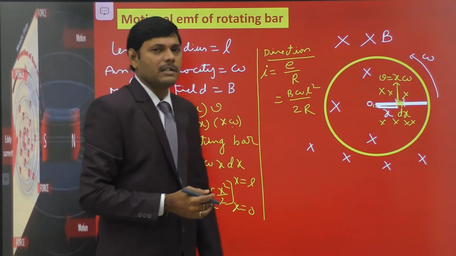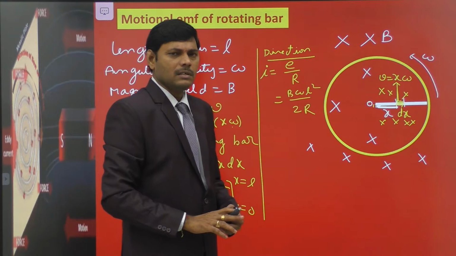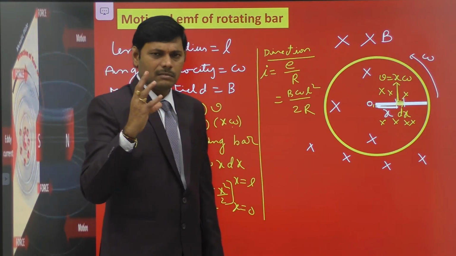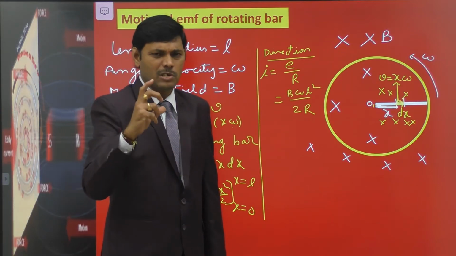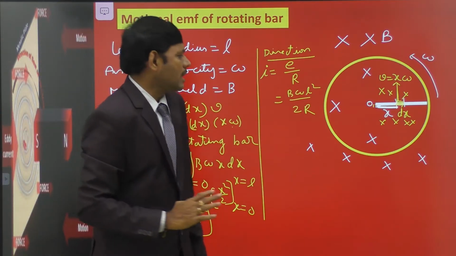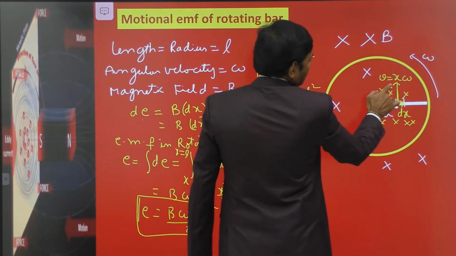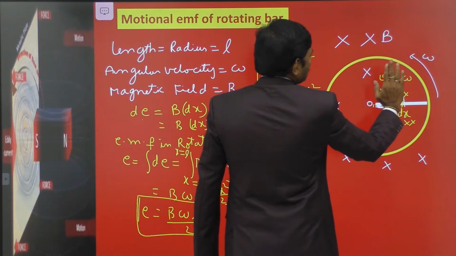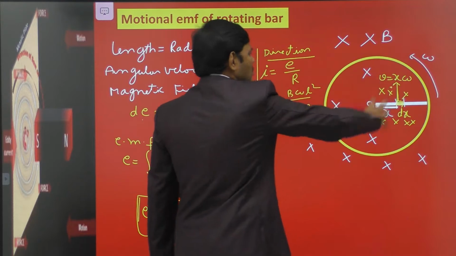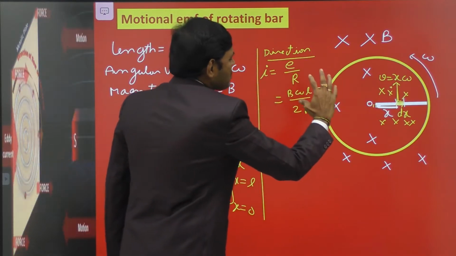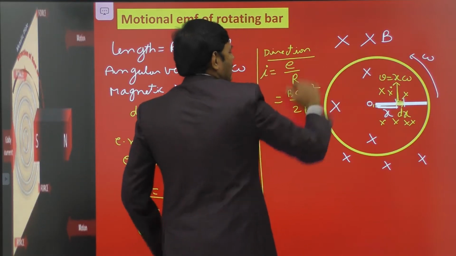Here it is found by Fleming's right hand rule, or an alternate shortcut to find the direction of current in motional EMF is V bar cross B bar. For this rotating bar, V bar is like this. See the arrow mark. This is V bar, the tangential velocity, and B bar is into the board. If you assume the magnetic field is directed into the board, then V bar cross B bar, using the right hand thumb rule, is in this direction.